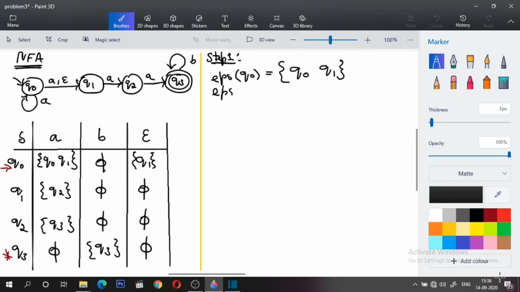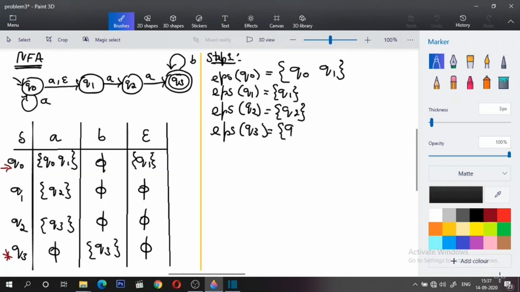Epsilon closure of Q1 will be Q1 itself. Since there is no epsilon transition to another state, it will remain Q1. Epsilon closure of Q2 will remain Q2, and epsilon closure of Q3 will remain as Q3, right?